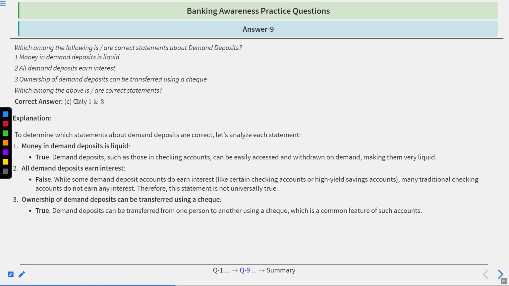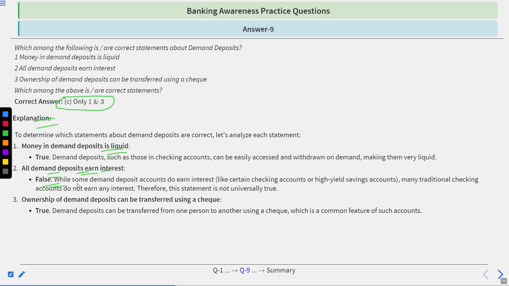The time's up. Correct answer is C, only 1 and 3. Go by the explanation. To determine which statement about demand deposit is correct, let's analyze each statement. First is money in demand deposit is liquid. True. Demand deposits such as those in checking accounts could be easily accessed and withdrawn on demand, making them very liquid. All demand deposits earn interest.